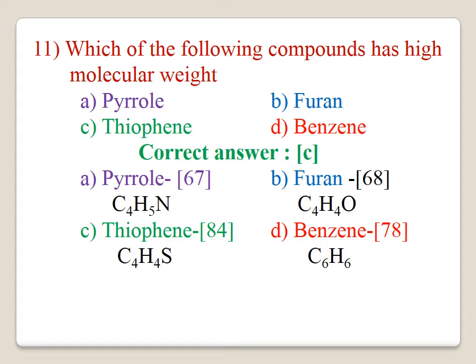For furan, molecular formula C4H4O, the molecular weight is 68. For thiophene, C4H4S, the molecular weight is 84. For benzene, C6H6, the molecular weight is 78. Therefore, thiophene has the highest molecular weight. The correct answer is C.